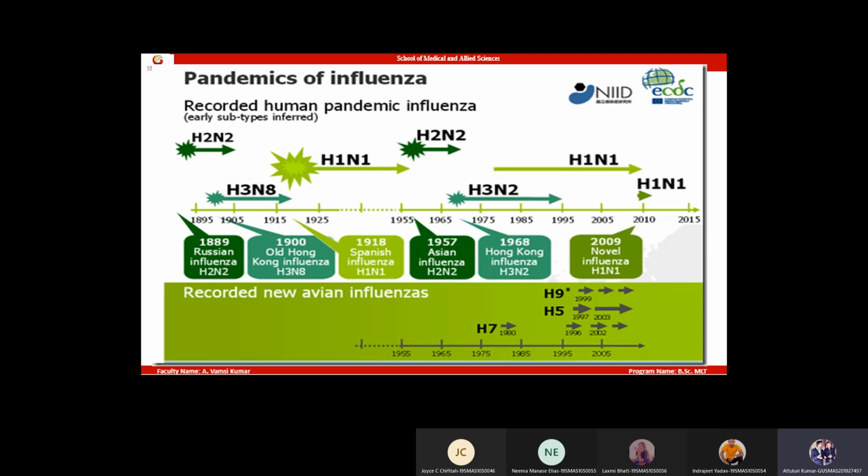Then Asian flu is H2N2. Hong Kong flu is H3N2. Or Russian flu is also H2N2. You write a few examples, so you'll get some idea.